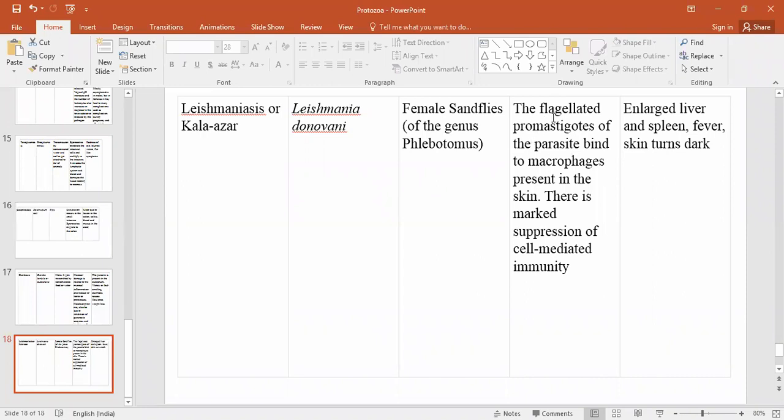Generally macrophages get activated, and sometimes marked suppression of cell-mediated immunity occurs. What are the symptoms? Liver and spleen enlargement, fever, and the skin turning dark are the symptoms of this disease. So all these are the diseases related to protozoa.